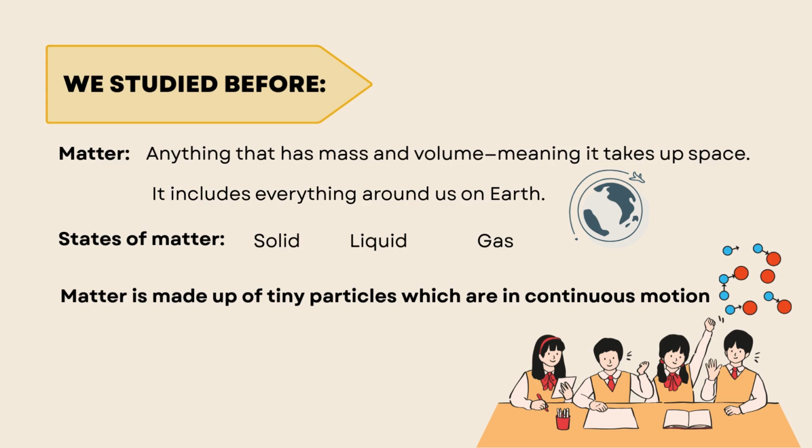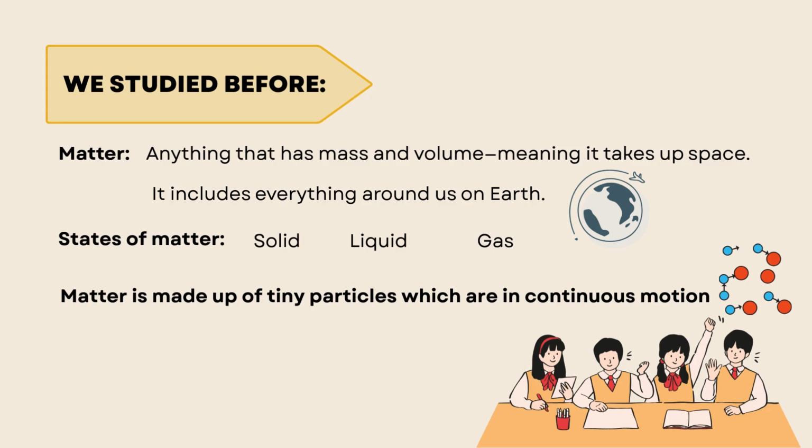So if you see around us, you will see that everything around you is matter. How? As the air that surrounds you is matter because it has mass and volume. The water, the rocks, the buildings, even the table and the chair, all things that surround you are matter.